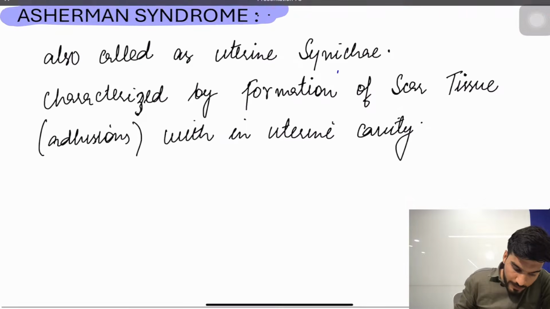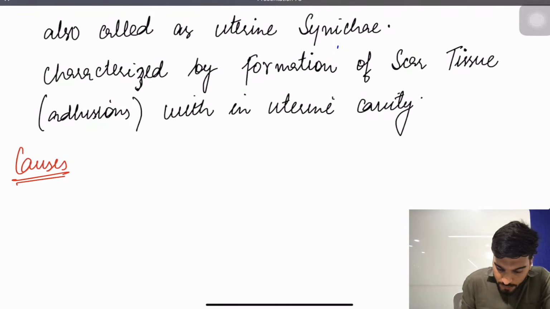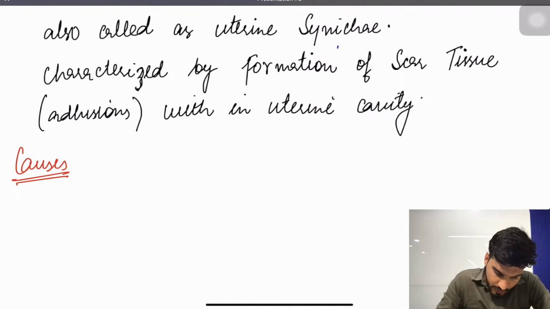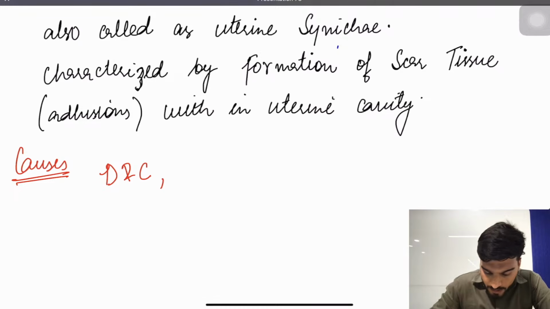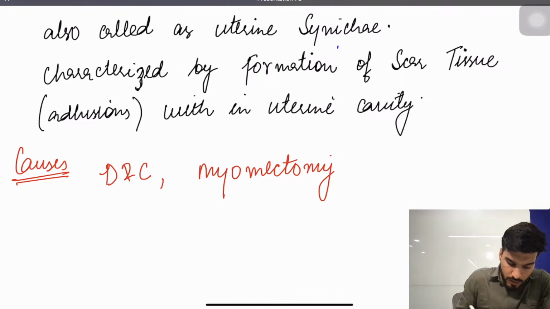Followed by that, what can be the causes? The causes can be dilatation and curettage and myomectomy. These are all the causes of Asherman syndrome. And what will be the management?